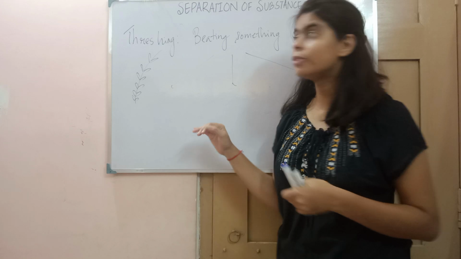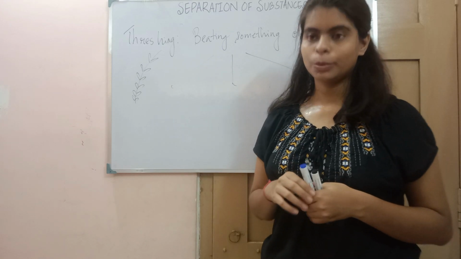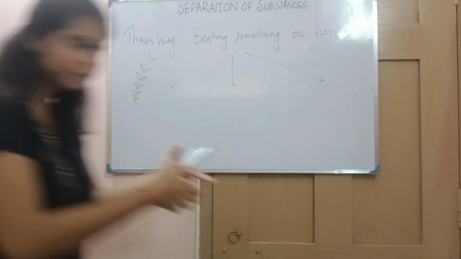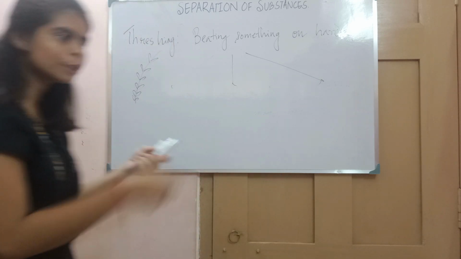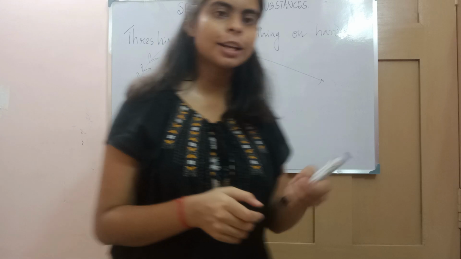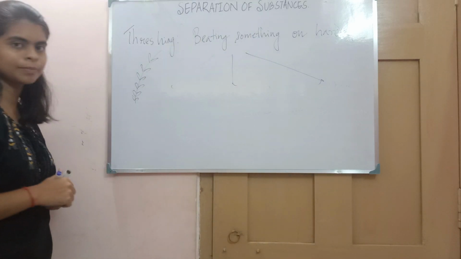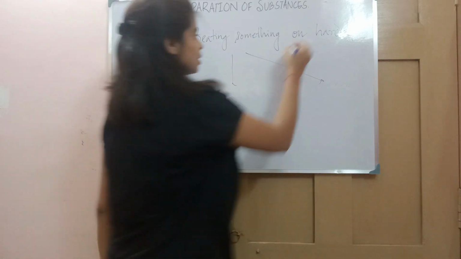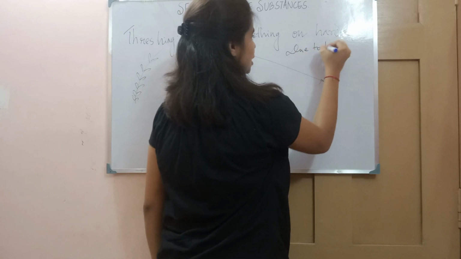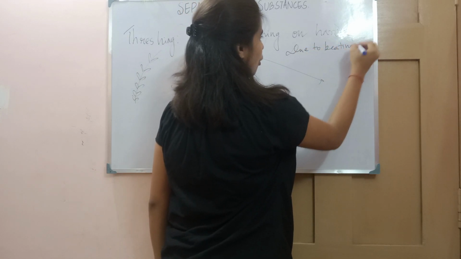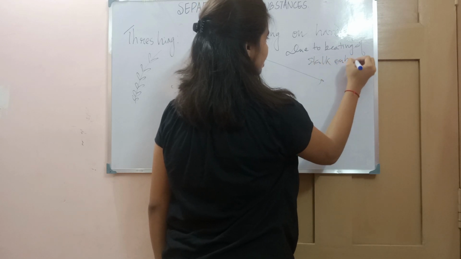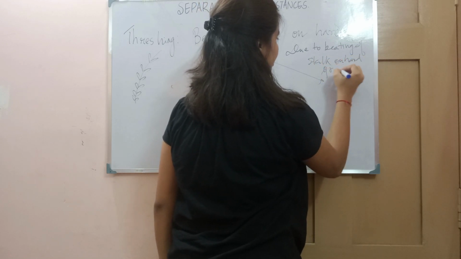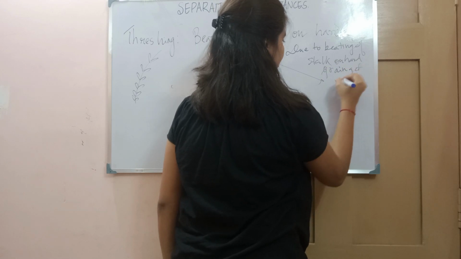Then what will we do? We will use this threshing method. What will we do? We will take a pile of the stalks and we will beat them on a hard surface. As a result, with the striking, the grains will get separated away. Due to the beating of stalks on a hard surface, grains get separated.